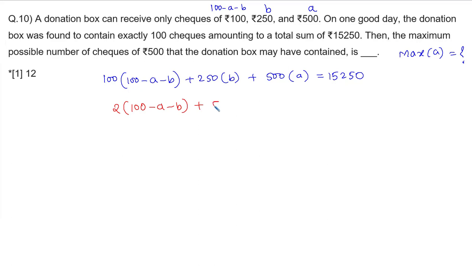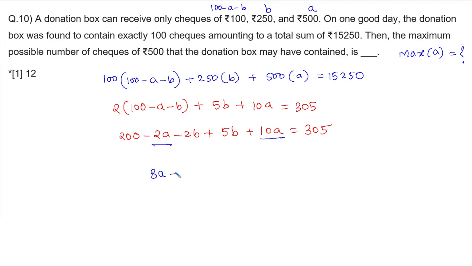50 2s are, 50 5s are, 50 10s are, is equal to, if you divide this by 50, it is going to be how much? 305. Now this is equal to 200 minus 2a minus 2b plus 5b plus 10a, which is equal to 305. So this is going to be how much? Let's have a look at it. 10a minus 2a is 8a plus 3b is equal to 105, everyone.